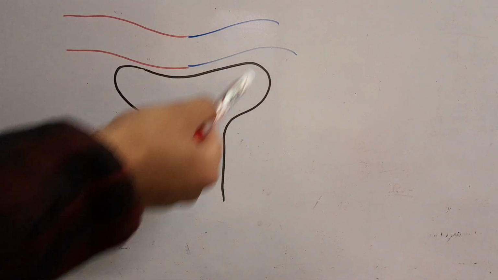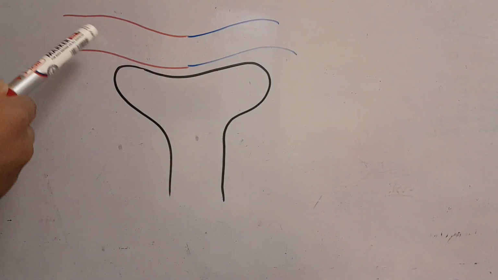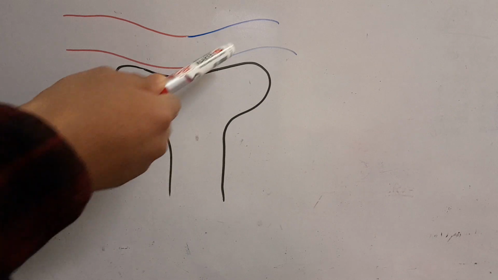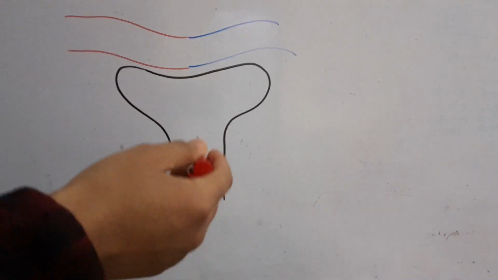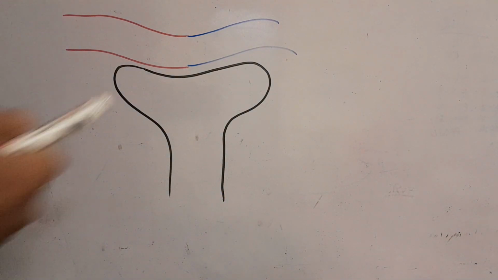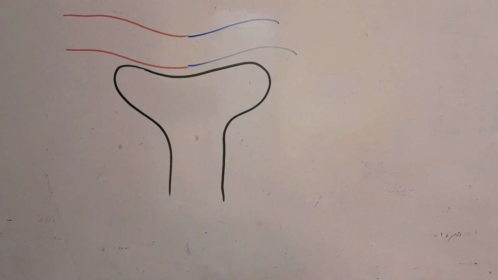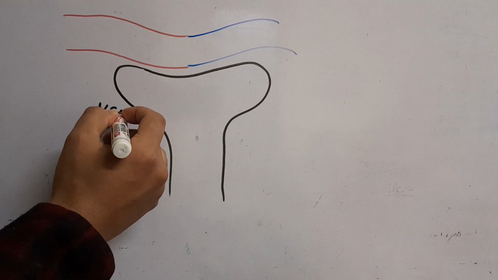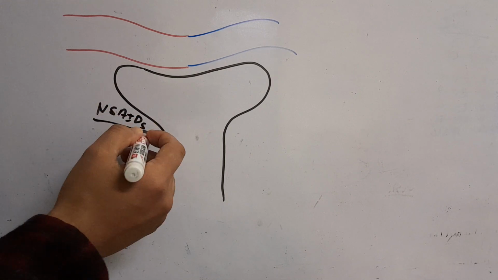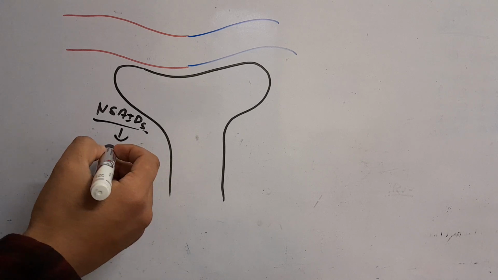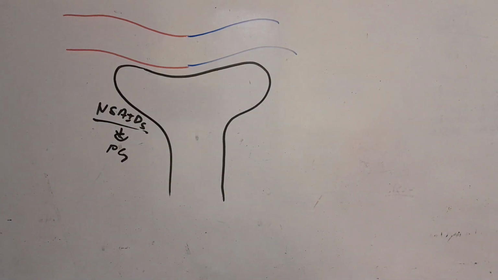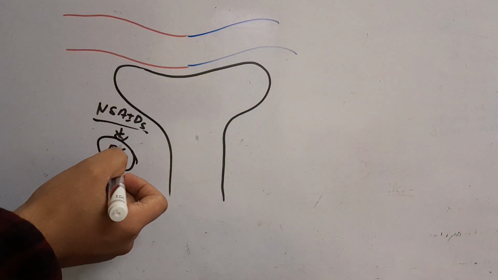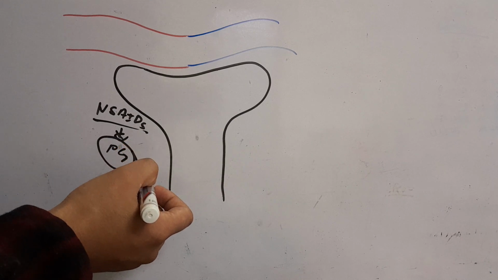So this is the basic unit of our glomerulus. This is the afferent arteriole, and this is the efferent arteriole, and this is the glomerulus, and this is the PCT. So this is the basic unit. Now what we have to understand is that NSAIDs are actually prostaglandin inhibitors. Because of COX inhibition, the synthesis of prostaglandin is decreased, or let's say inhibited.